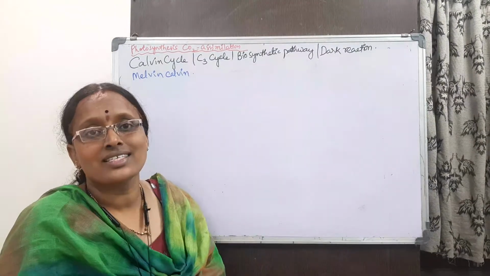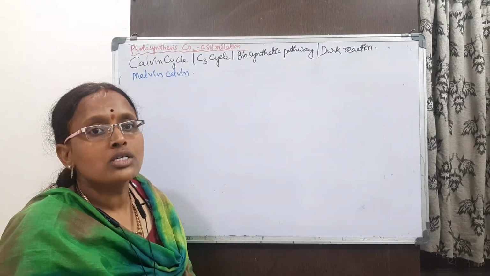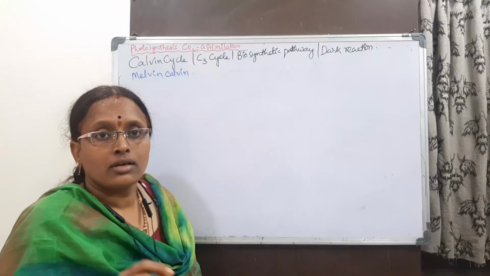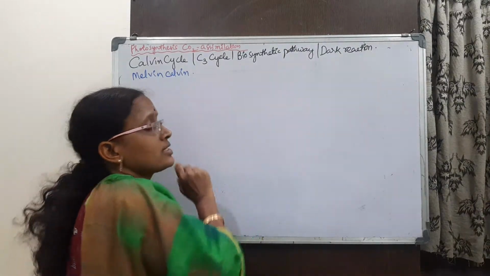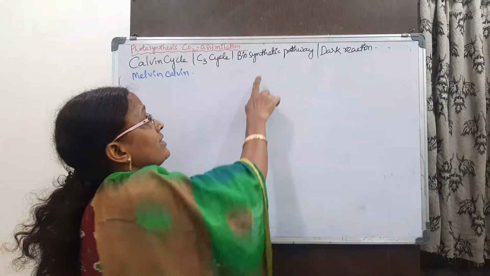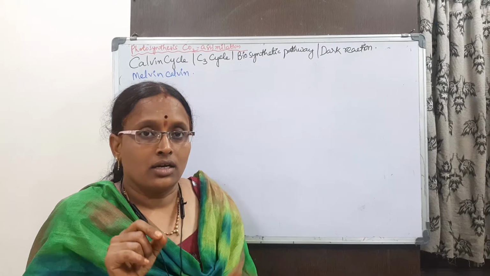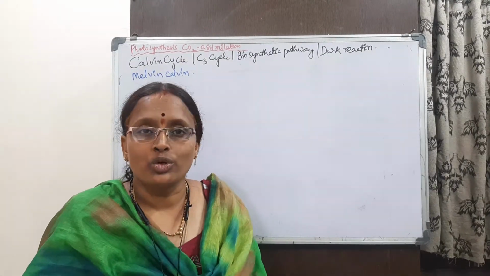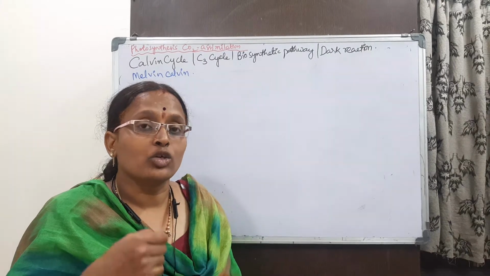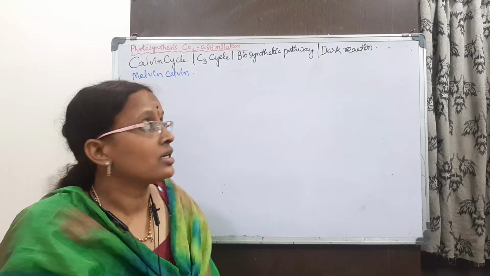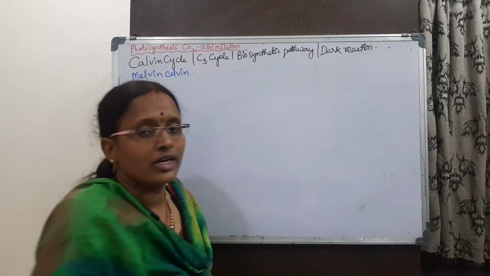It is called a C3 cycle because the first stable compound in this cycle is phosphoglyceraldehyde. That is a 3 carbon atom containing compound. So that is the reason this cycle is the C3 cycle, and it is a biosynthetic pathway. By this pathway, carbon dioxide is going to be fixed in the plants to form glucose, sugar, sucrose, and starch. So this is also known as the dark reaction.